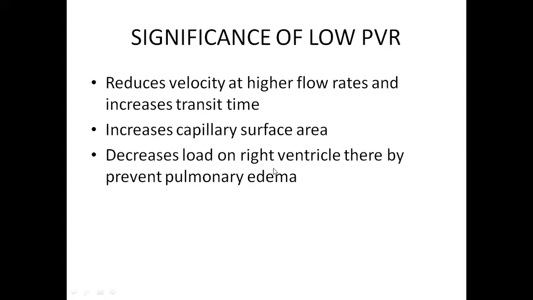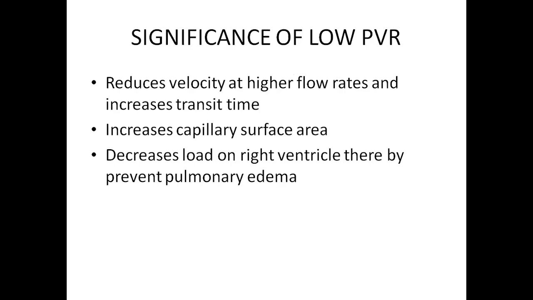With this much speed, if the blood goes into the pulmonary vessels, the transit time, I already told you how much time the blood stays during the entire cardiac cycle, it should stay for 0.75 seconds. Because the size of the circulation bed is less, the blood would cross very easily, but that is not happening. What happens is, because of this low resistance, the higher velocity flows are reduced. The moment blood enters with high velocity, the vessels will become relaxed because of the high compliance. Their diameter increases, reducing the flow rate.